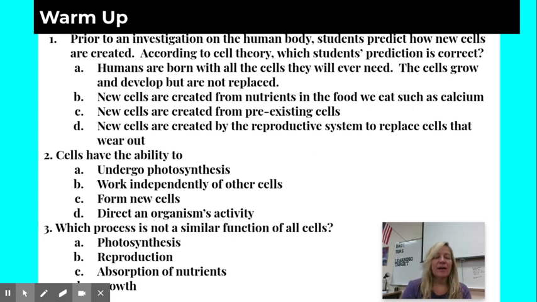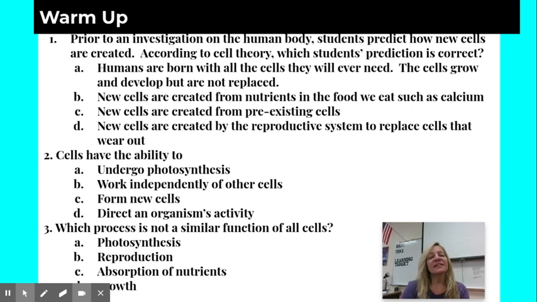All right, so B, new cells are created from nutrients in the food we eat, such as calcium. No, cells don't come from nutrients. Cells come from pre-existing cells. So the answer is C.